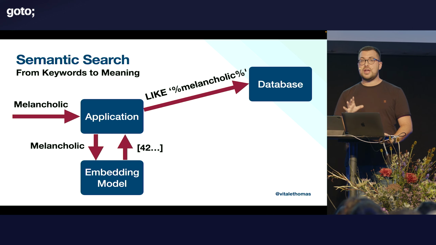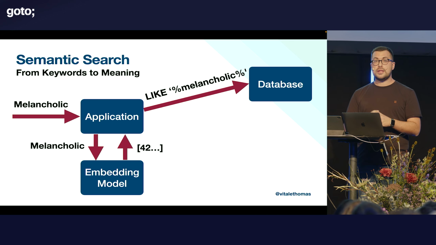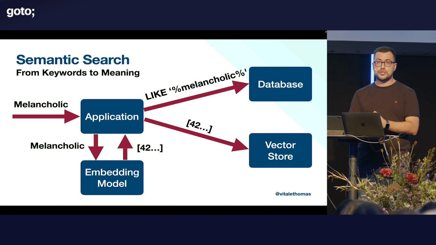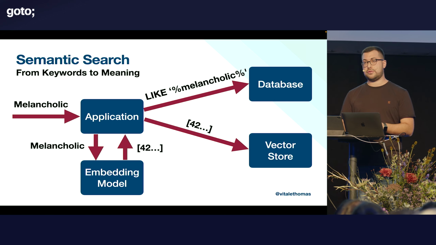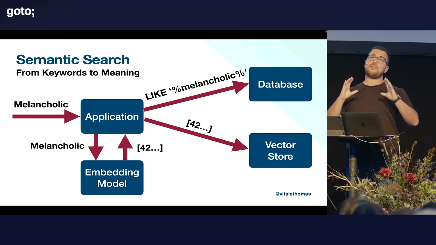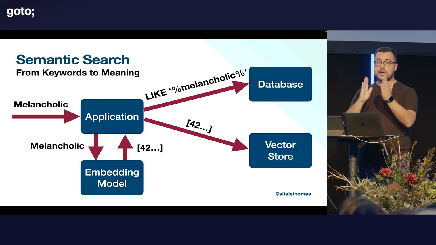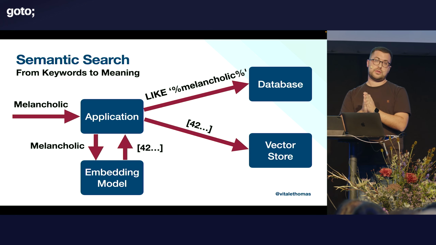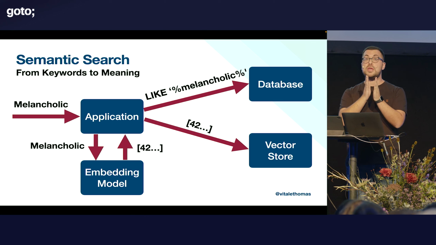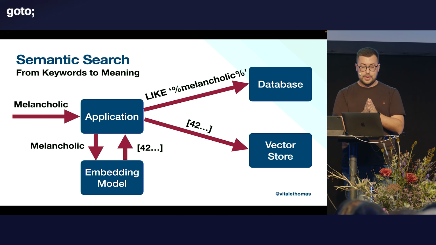So now, every time I add data to my application, if I convert it into a numerical form and store all these vectors in a vector database, now I'm able to send my original query as a vector and find all the vectors in the database that are similar to my original vector. So you can imagine this multidimensional space where we compare these multidimensional vectors and see how close they are to each other. The closer they are, the closer the meanings they represent are.